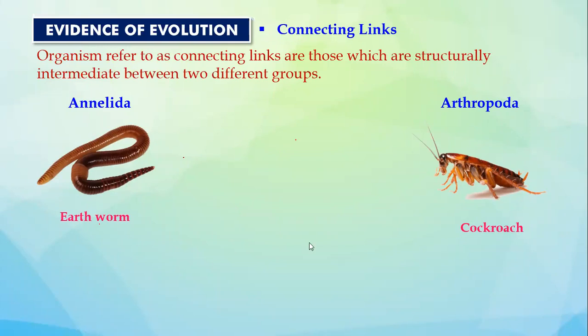Clear? Okay, ऐसे animals जिनमें कुछ features fishes जैसा है and कुछ features amphibian जैसा है, हम उनको बोलेंगे connecting links. This is the definition. Organisms which are referred to as connecting links are those which are structurally intermediate between two different groups. Structurally intermediate matlab they lie in between the two groups in the sequence of evolution, and they exhibit some features of both the groups.